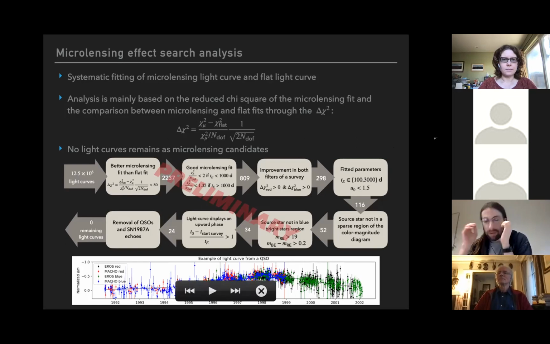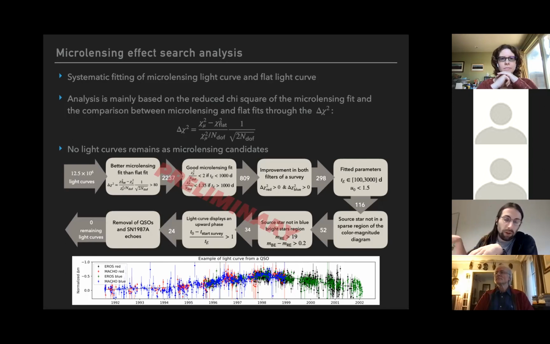There are also several other cuts, which I will not detail, to remove physical backgrounds, for example light echoes from supernova 1987A or AGN. Here at the bottom, I have an example of a light curve from an active galactic nucleus in EROS and MACHO.